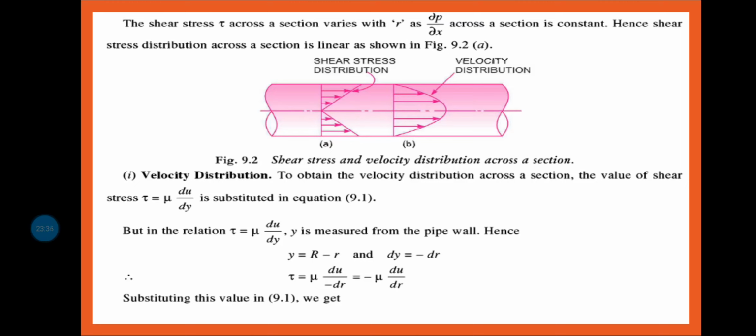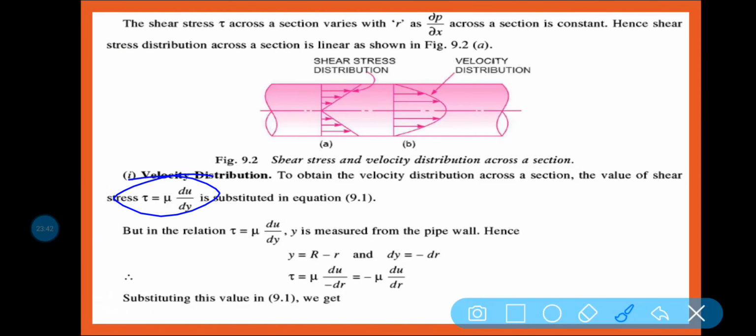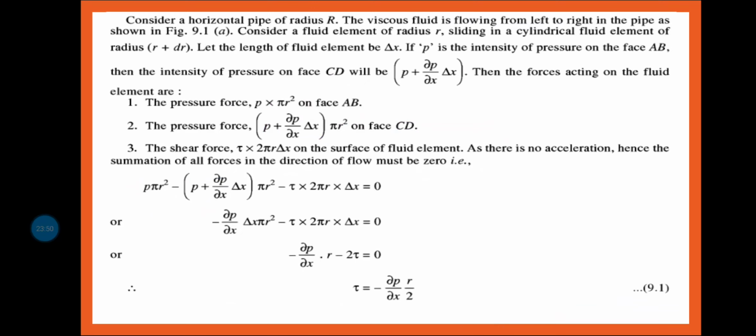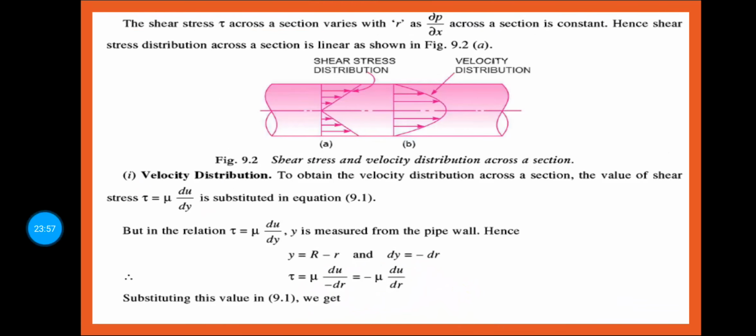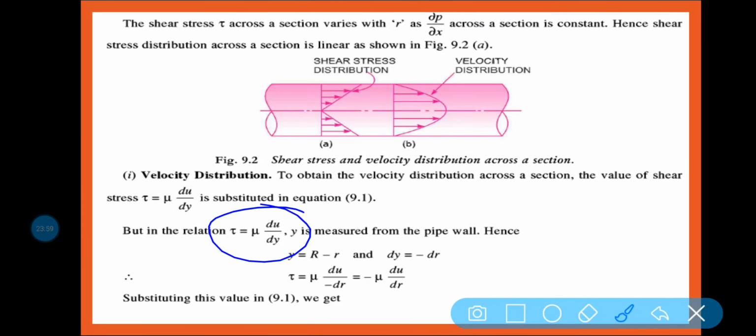You can see, to obtain the velocity distribution across a section, the value of the shear stress tau, which is mu into du by dy, is substituted in the equation. You can see equation number 9.1 here. Basically this is the equation. So if I put the value of tau, tau is equal to what? Mu into du by dy, where y is measured from the pipe wall.